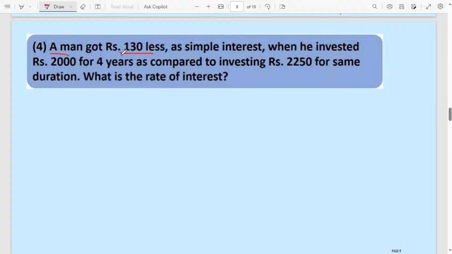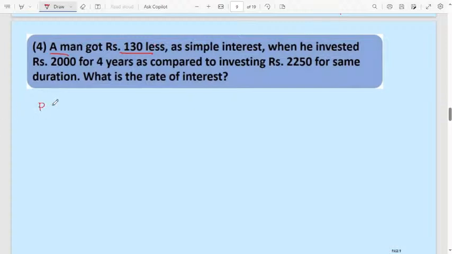A man got 130 rupees less as simple interest when he invested rupees 2000 for 4 years as compared to investing rupees 2250 for the same duration. What is the rate of interest? Here they are asking the rate of interest.